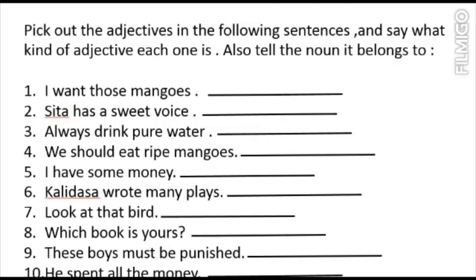So these exercises are related to your book only. So go through the definition and kinds and try to do the exercises.